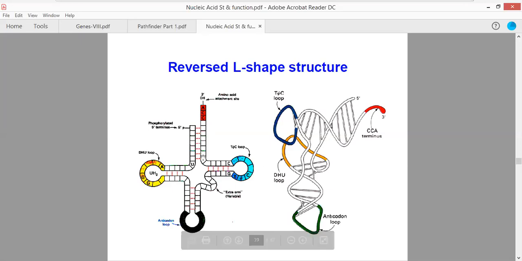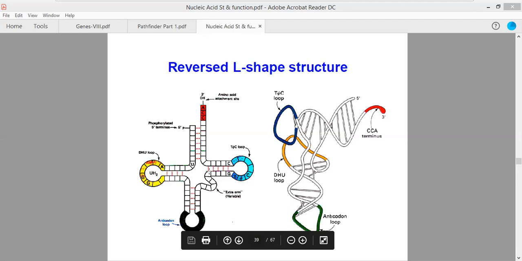One is referred to as the cloverleaf model. Another one is referred to as the inverted L model. Okay, the inverted L model was given by Kim. And this is the cloverleaf model which you can find. In this cloverleaf model you can find several different types of loops. Which are the different types of loops present? DHU loop is present, T-C loop is present, DHU loop is present.